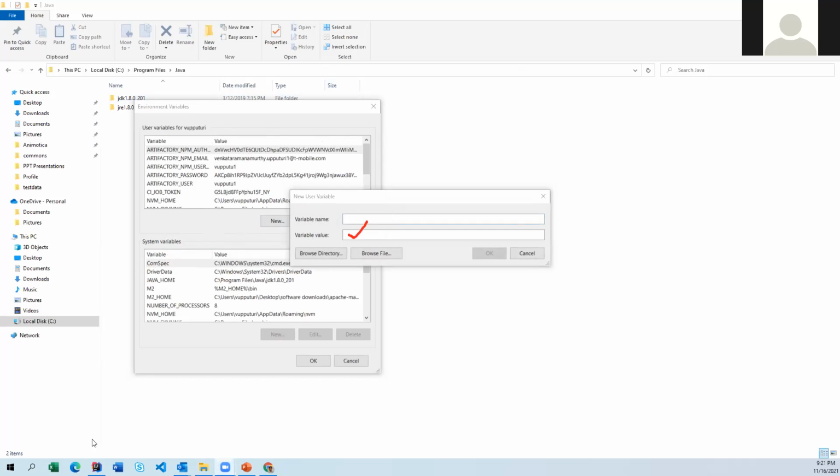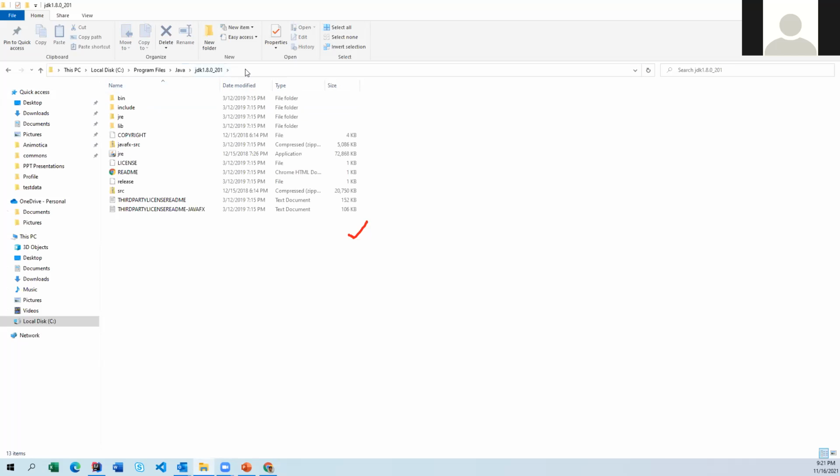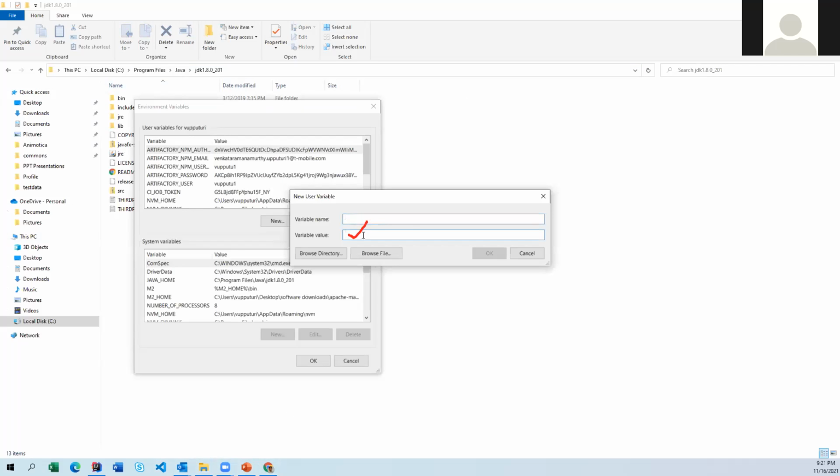So if you go here, one minute. Here the path you can copy directly. When you just highlight or double click it, it is going to identify. You have to take it up to JDK. So you have to copy this one and go here, and put it here. And then you have to update JAVA_HOME like this. So now my class path is set.